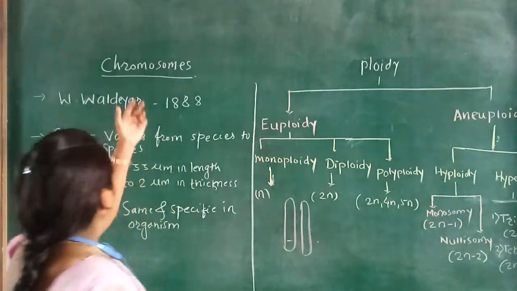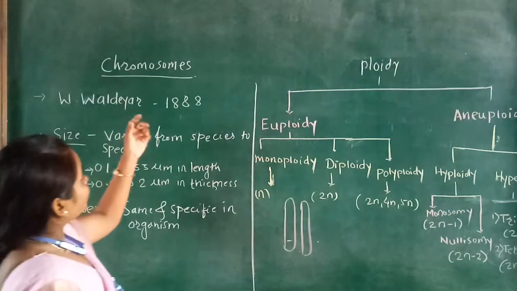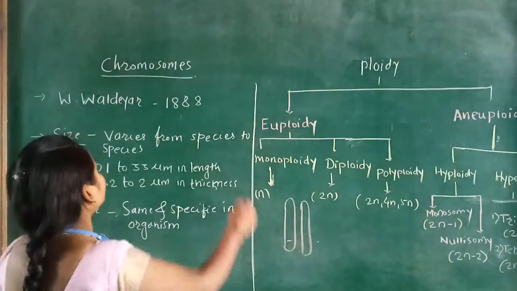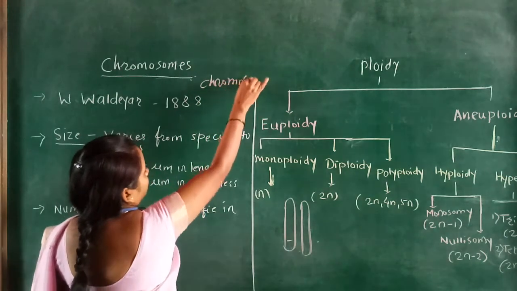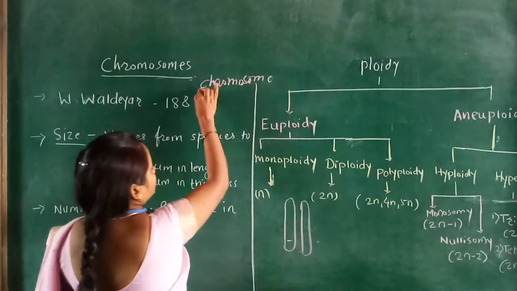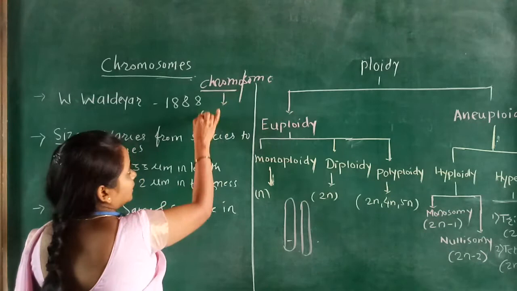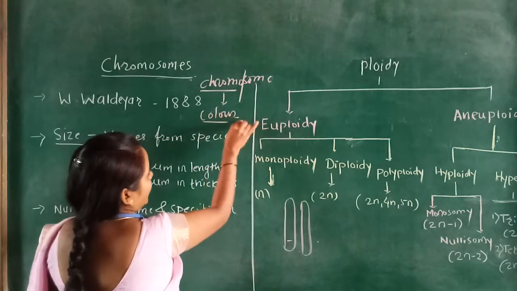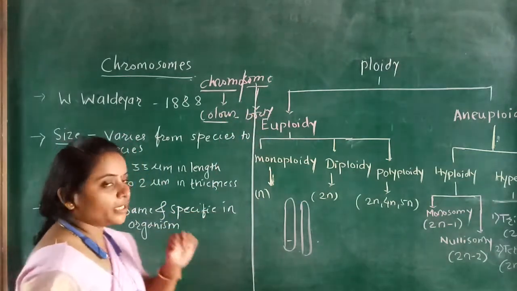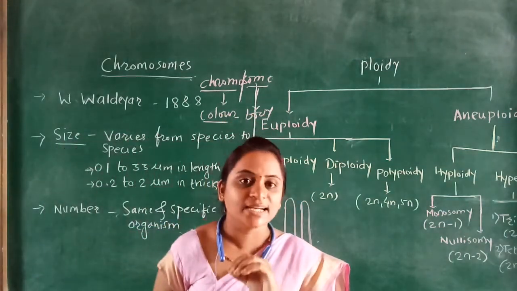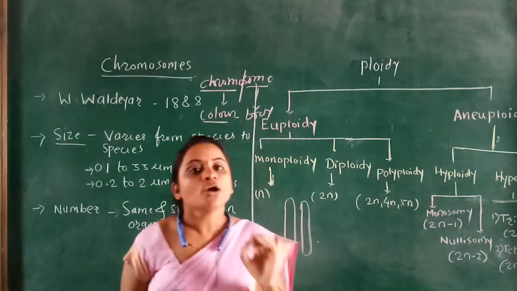Then, what is meant by chromosome? When we split the word chromosome, you have to see here: chromo means what? Color. And soma means what? Body. Colored body which is present inside the cell is called the chromosome.